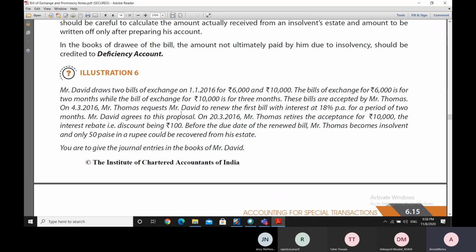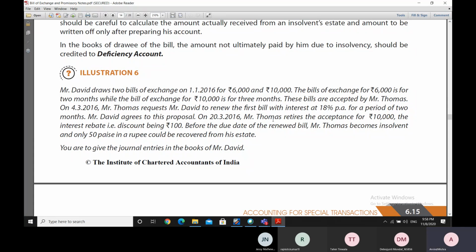Now, Mr. David agrees to this proposal of Mr. Thomas to renew the first bill. So this stands extended by 2 months. It was initially for 2 months. It is extended by another 2 months. Now, Mr. David agrees to this proposal, and on 2/3/2016, Mr. Thomas retires the acceptance for 10,000 rupees.